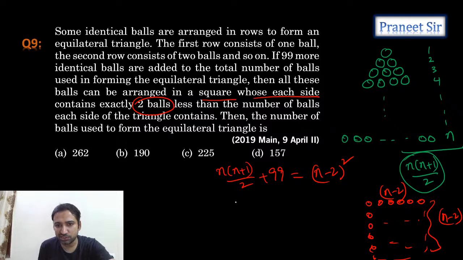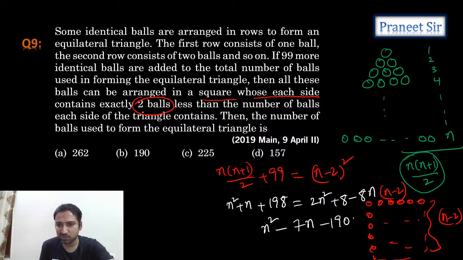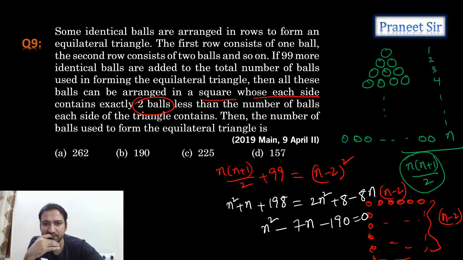When we multiply with 2, we get n square plus n plus 198 equals 2n square plus 8 minus 8n. Perfect. Now let's simplify this. If you simplify, we get n square minus 7n minus 190 equals 0. That's what we're getting. Clear? So now you can verify the options. What he's asking is the total number of balls used to form an equilateral triangle.